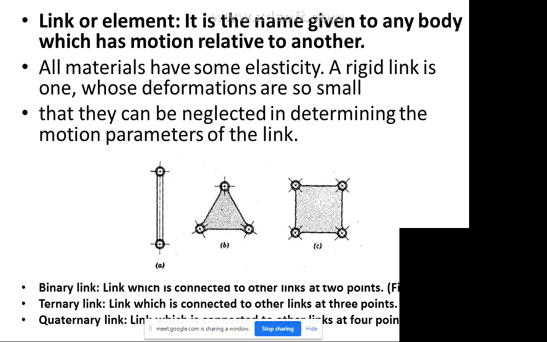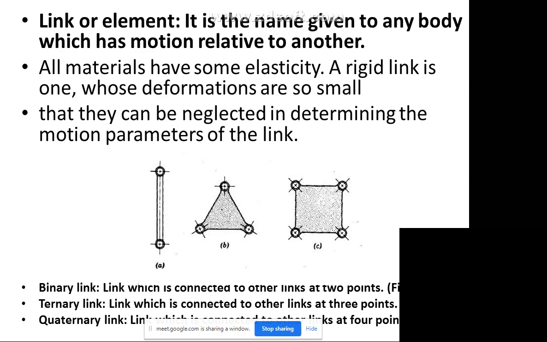Next we come to links. This is a very important part. First we should understand what a link is. A link or element is the name given to any body which has motion relative to another. All materials have some elasticity, and a rigid link is one whose deformation is so small that it can be neglected in determining the motion parameters of the link.